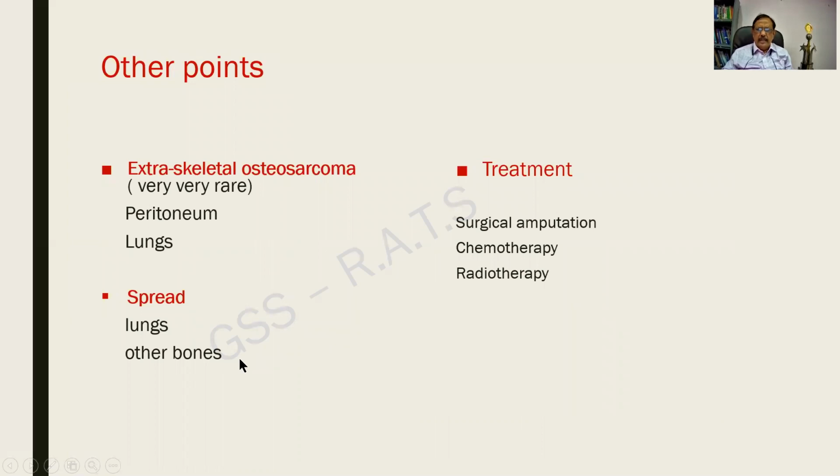I used to say lung, liver, bone, LLB. But here, lung and bones. Two organs where there can be metastasis. And the mode of treatment will be amputation, surgical amputation, followed by chemotherapy and then radiotherapy. This will be the treatment.